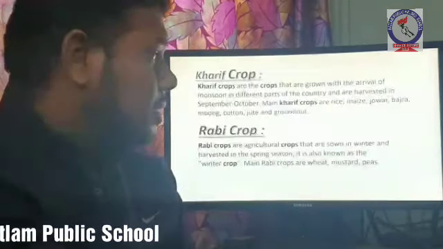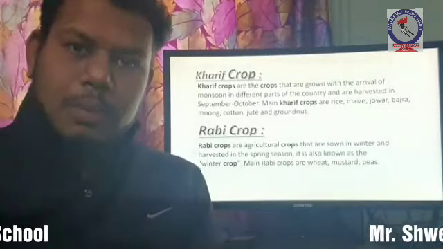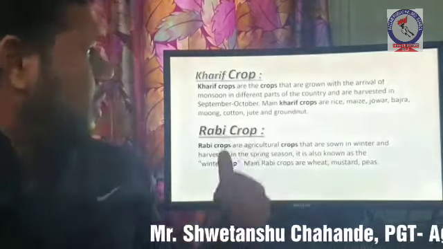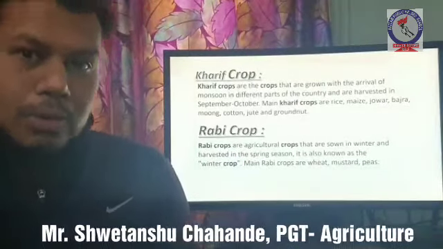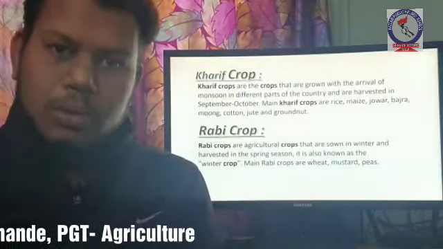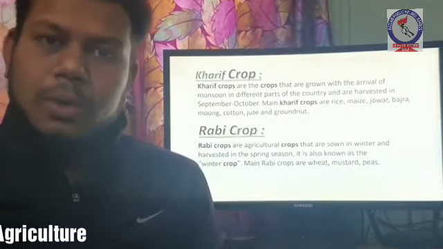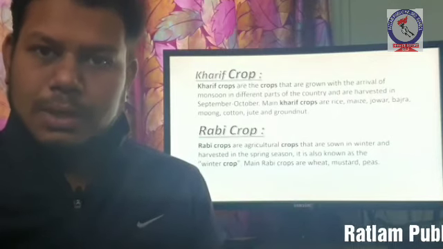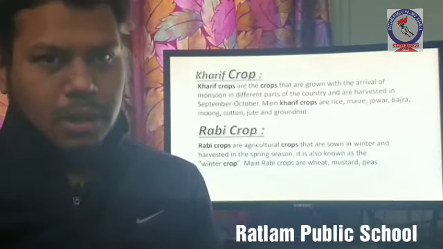Next is Kharif crop and Rabi crop. We have two kinds of crop, that is Kharif crop and Rabi crop. Kharif crops are grown in monsoon season and they are harvested in September or October month. These crops require much water, that is why they are sown in monsoon season and are known as Kharif crops.